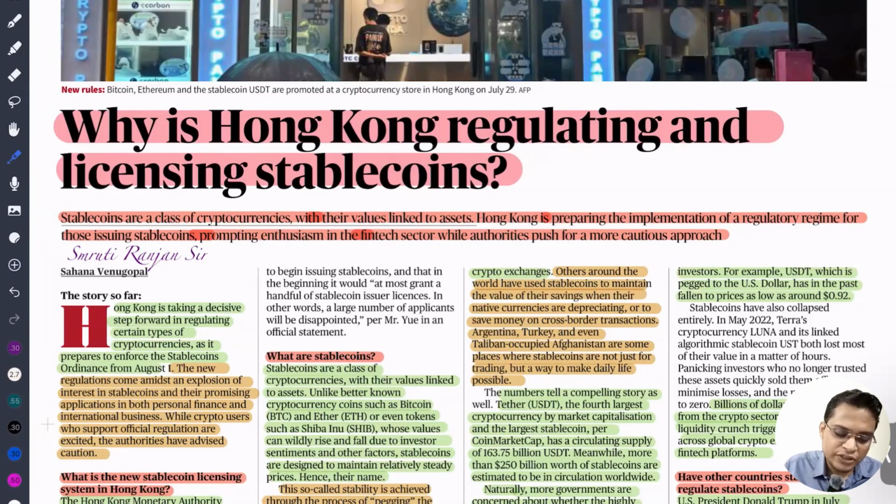Then what is the difference between a stablecoin and a CBDC? What is a CBDC? Central bank digital currency. A stablecoin can be issued by private agencies or government agencies, but a central bank digital currency is issued only by the central government, just like the monetary authority of India is the Reserve Bank, so they can issue it. Okay, so that is the news.